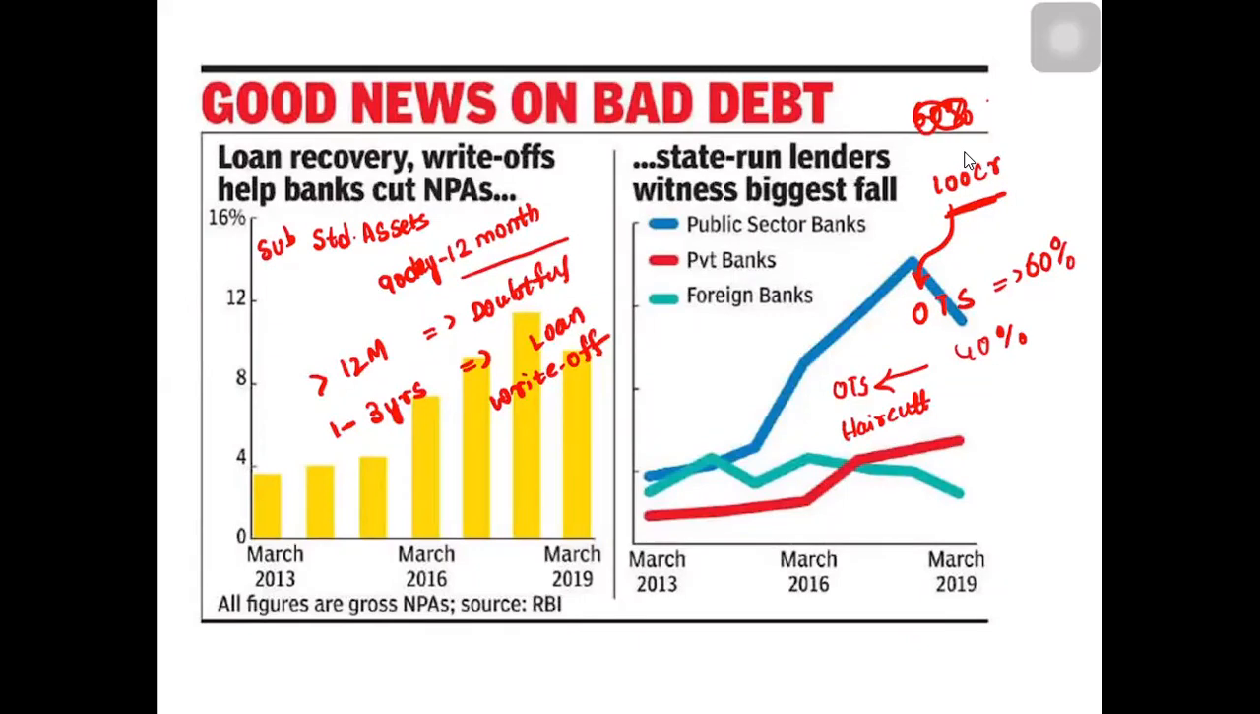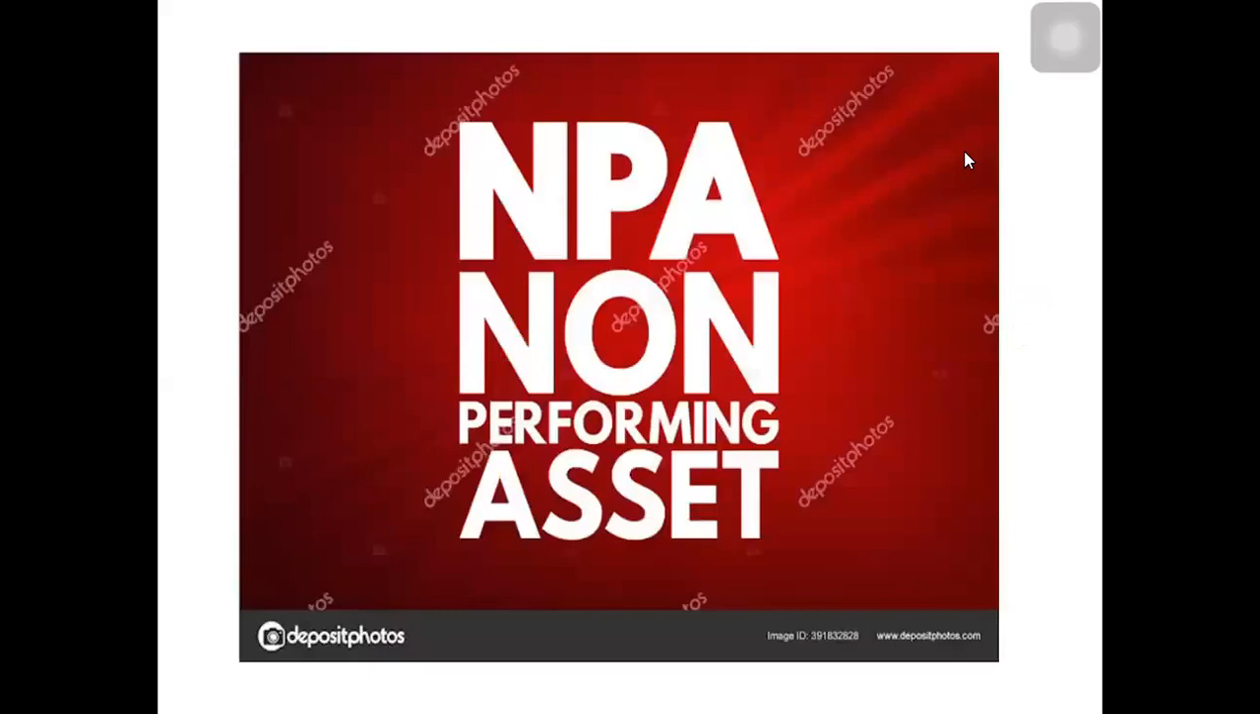So your provisioning will increase, and the profit for the banks will go down because they have to maintain more CAR and also they have to follow the Basel norms, right? So these are your non-performing assets, right?